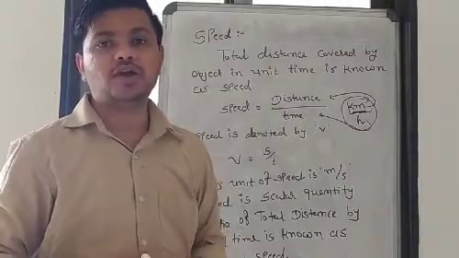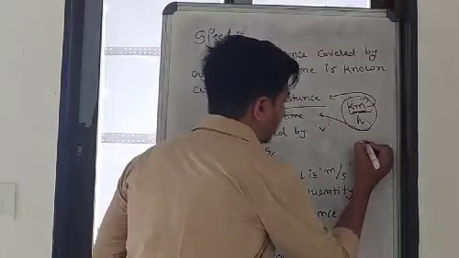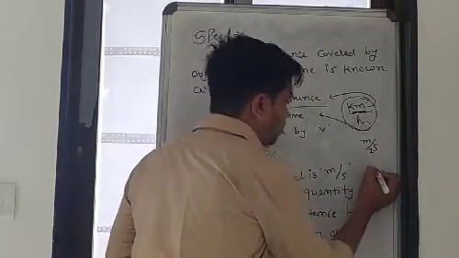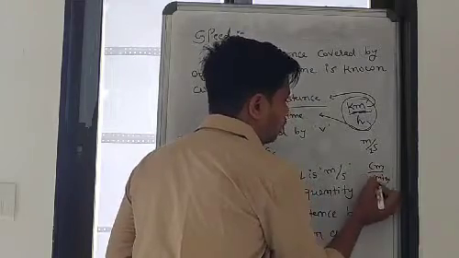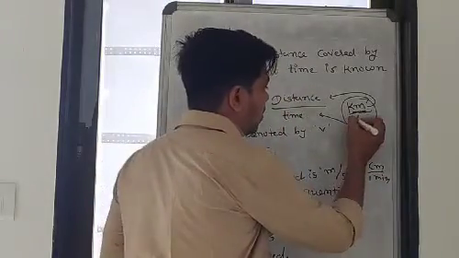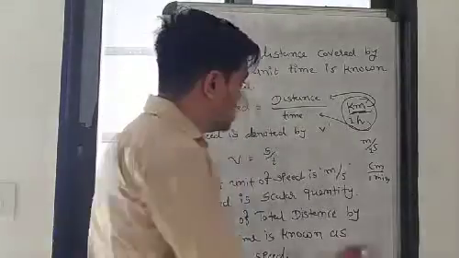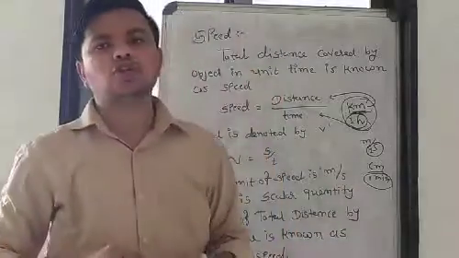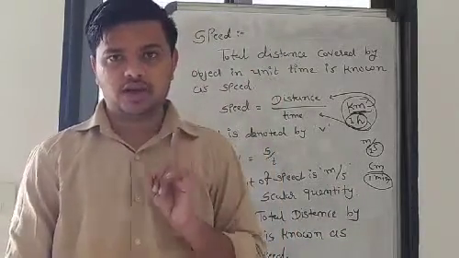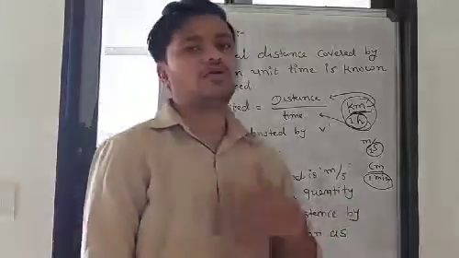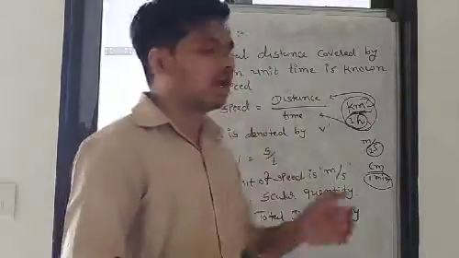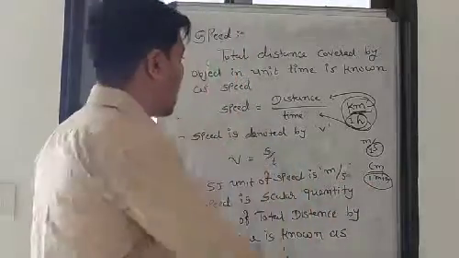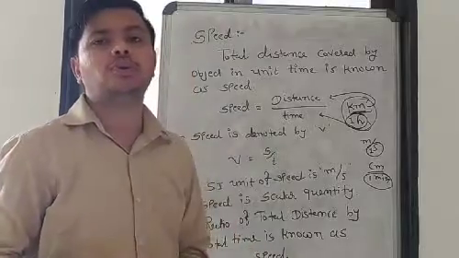Unit means the value should be 1. If you take a meter per second unit, then you have to take 1 second. If it is centimeter per minute, then you have to take 1 minute. And if it is kilometer per hour, then you have to take 1 hour. Means a quantity which works as a denominator in the equation should be taken as a unit of 1. In 1 hour, what is the distance? In 1 second, what is the distance? In 1 minute, what is the distance? Something like that. So you have to take the time as a unit,